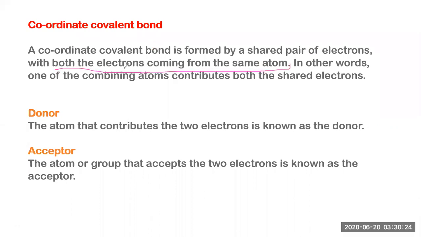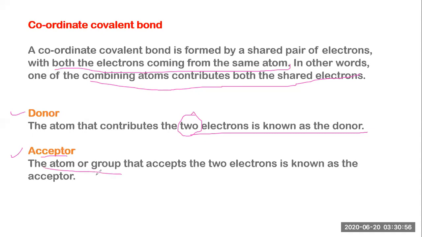In other words, one of the combining atoms contributes both the shared electrons. So what are they? Donor and acceptor. The atom that contributes the two electrons is known as the donor. Have you got the exact point? When you talk about covalent, it's a sharing of electrons, but here it's also sharing of electrons, but the donor is sharing two electrons simultaneously. The acceptor may be an atom or it may be a group that accepts these two electrons.